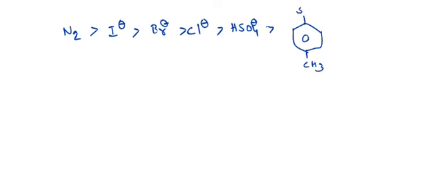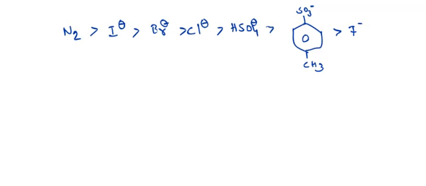Directly I am writing here SO3 minus. Next F minus. So this is some basic order. Even though the order of leaving groups is very lengthy, I have just represented some leaving groups in this.